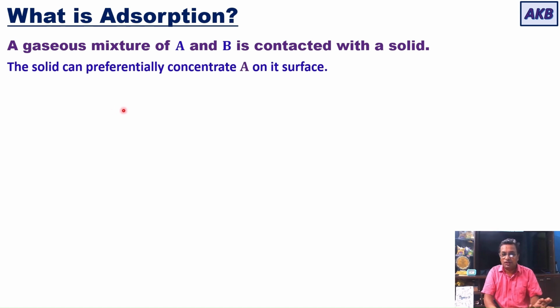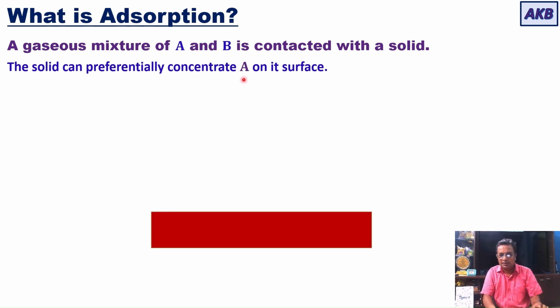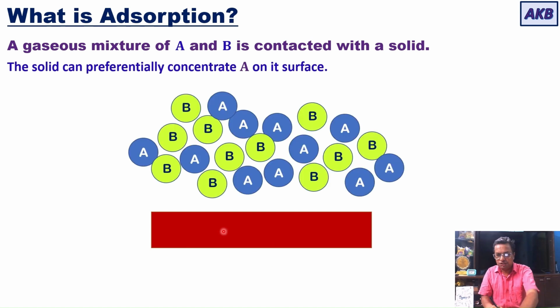So a gaseous mixture of A and B is contacted with a solid. The solid can preferentially concentrate A on its surface. So I can show this schematically. Let this be the solid with which we are contacting a gaseous mixture of A and B. You have these spheres, all of them representing component A, and then you have spheres representing B. Now this gaseous mixture is contacted with a solid, and this solid has an ability to preferentially concentrate A on its surface. So let us see what happens.